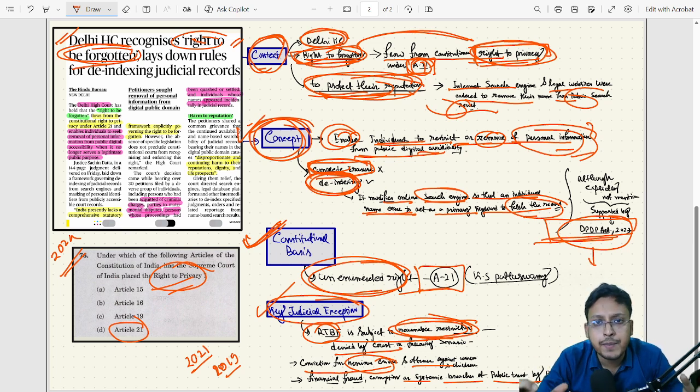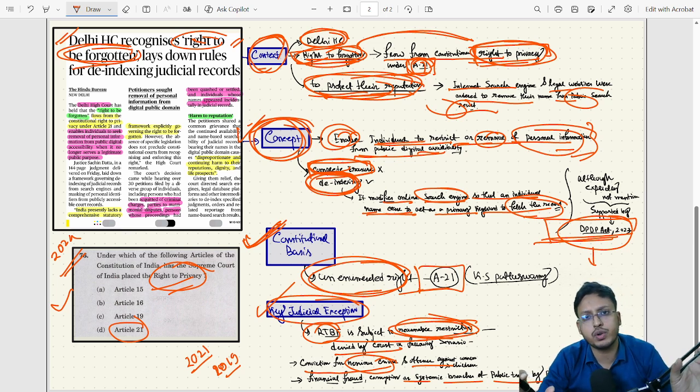So what is the main takeaway from this article? If UPSC asks a question in a similar manner, the right to be forgotten is protected under which article? So that can be one of the questions. And another question can be like, UPSC asks which of the following statements best describes a term, and the term is given.